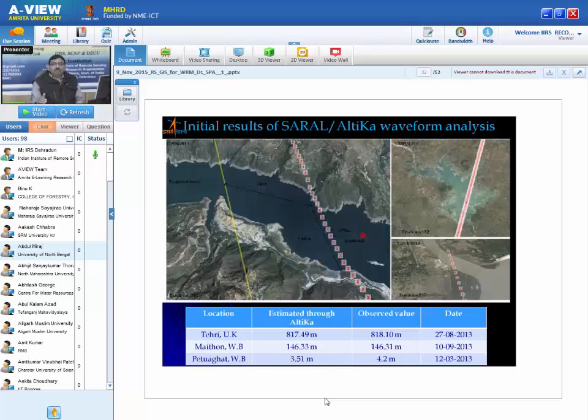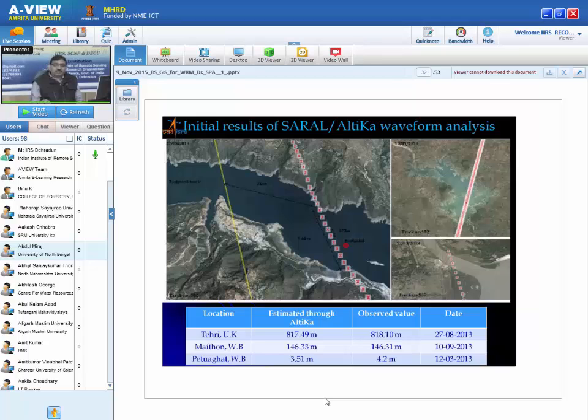Now we want to know the water level in the reservoir. One option is that there is a relation between the spread area and the height. But if you want to know exactly, we have the satellite known as SARAL-AltiKa. AltiKa stands for altimeter in Ka band. So it has a Ka band, and of course it has ARGOS also. You can see the footprint, and it gives information about the altitude. This is basically an altimeter. So if you know the altitude of the water body, you can find out the height. We have calculated this for different reservoirs.